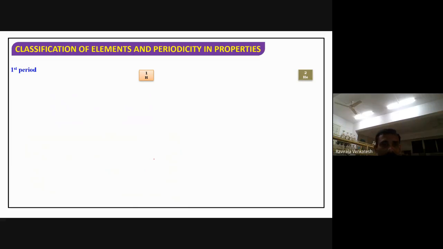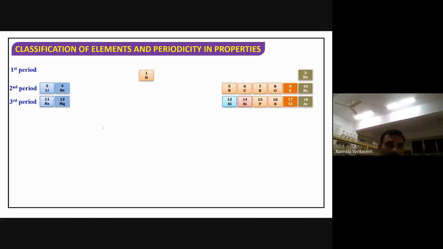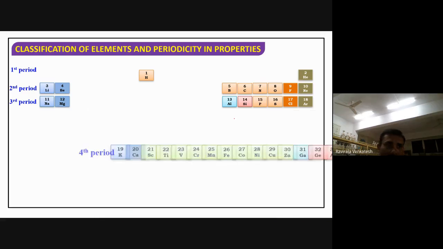Now observe something about the table here. First period: what elements are we having? Hydrogen, helium. Second period: lithium, beryllium, boron, carbon, nitrogen, oxygen, fluorine, and neon. Total how many? 8 elements. Third period: sodium, magnesium, aluminium, silicon, phosphorus, sulfur, chlorine, argon. Also again 8 elements.